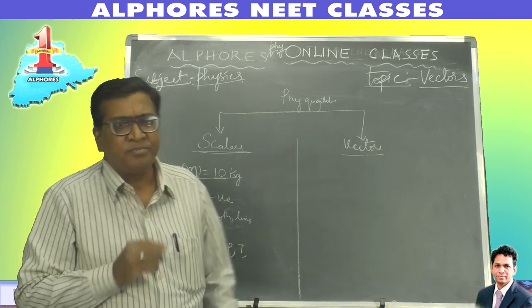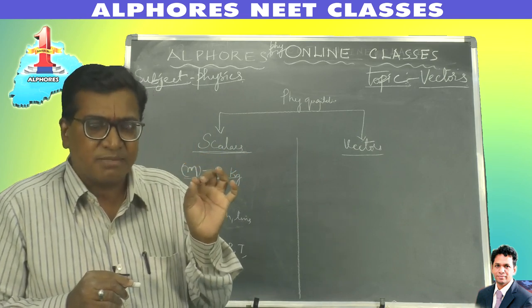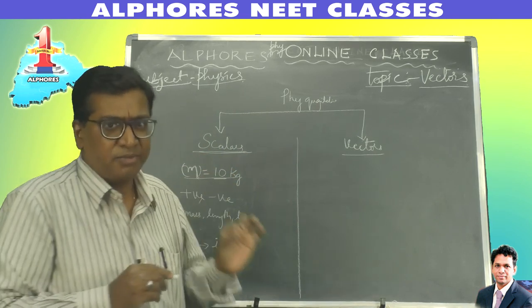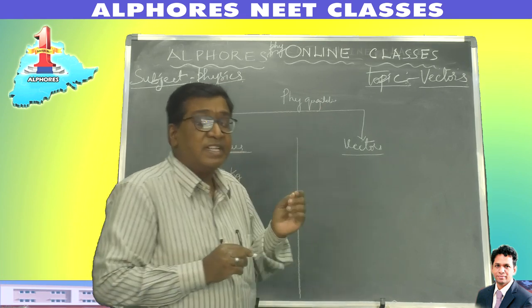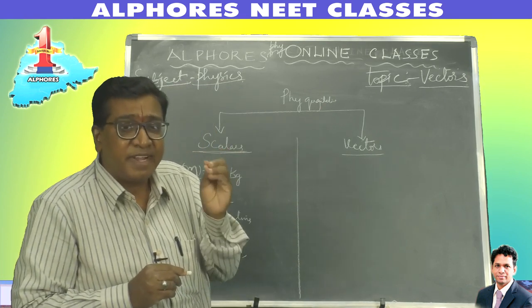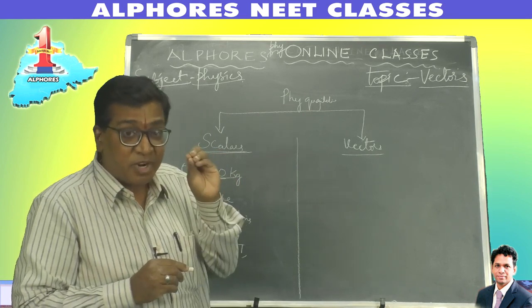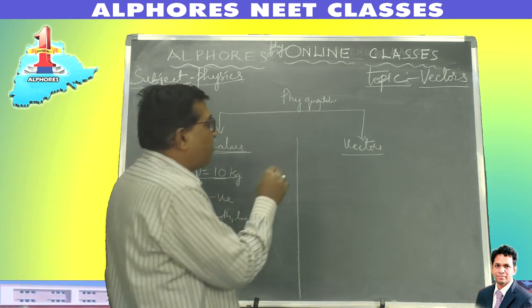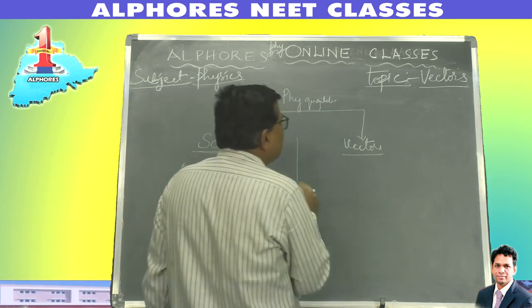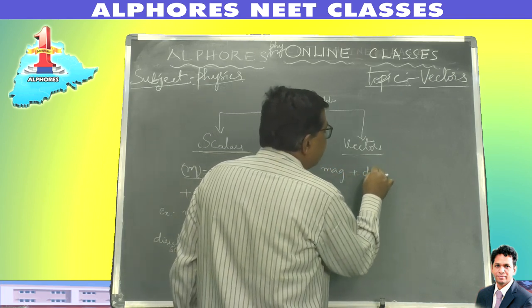Vector quantities are those physical quantities which possess magnitude with the proper unit, and a specified, significant direction, which has proper importance. So vector quantities possess magnitude and significant direction.